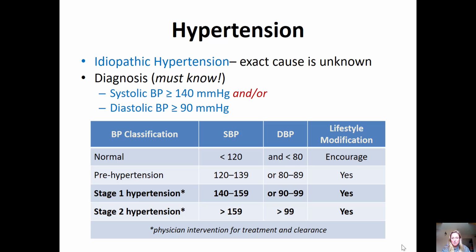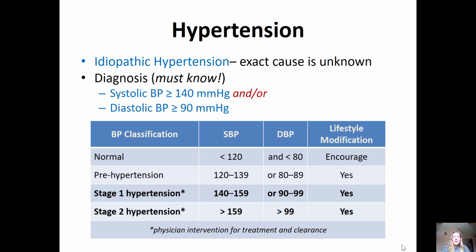Now, I have this table provided here because this is the one that's in your textbook. But please note that the American Heart Association has come up with some new guidelines as far as diagnosing blood pressure. But we do know that normal blood pressure is actually supposed to be less than 120 over less than 80. So a systolic blood pressure, which is the top number, diastolic blood pressure, which is the bottom number. So we want to keep it normal. So those numbers should be below 120 and below 80 when you're looking at systolic and diastolic.